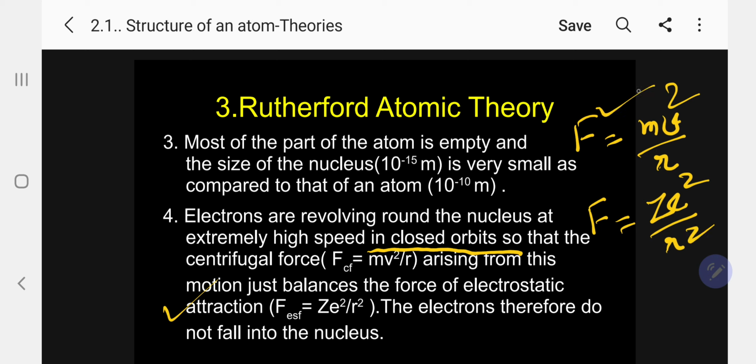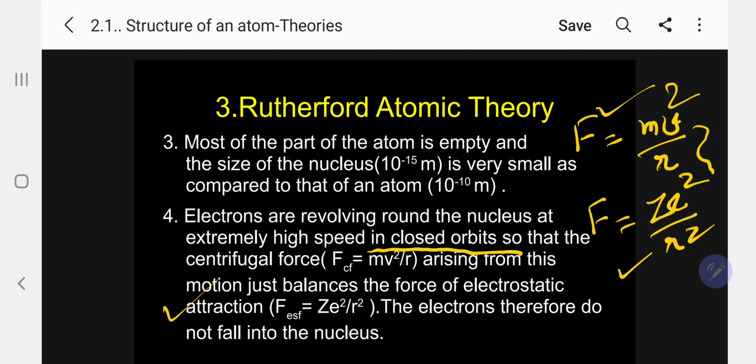This we call the centrifugal force. This we call the electrostatic force due to positive and negative. Since the left sides are equal, these two are equal. When they are equal, the electron therefore does not fall into the nucleus. It is moving around the central nucleus.